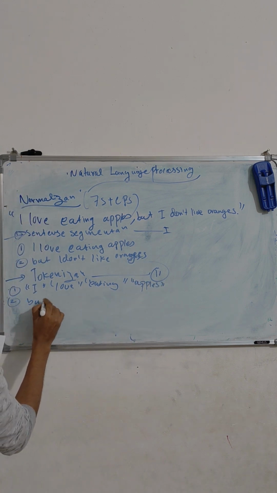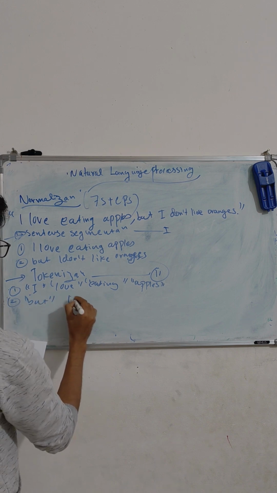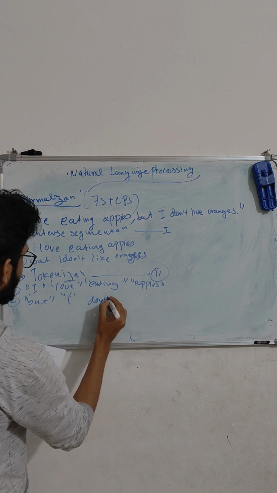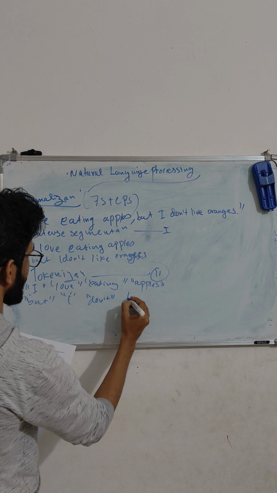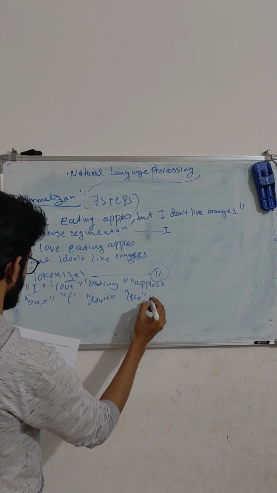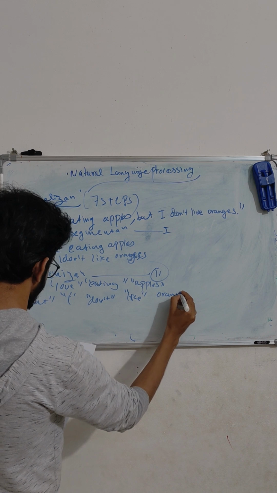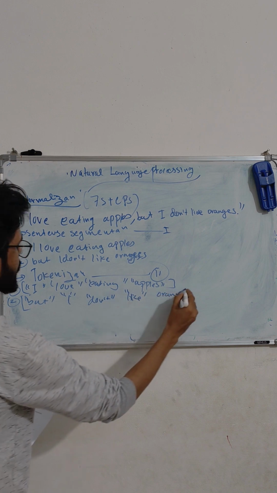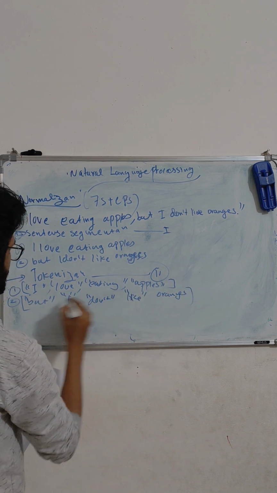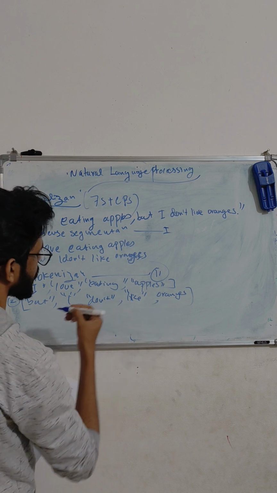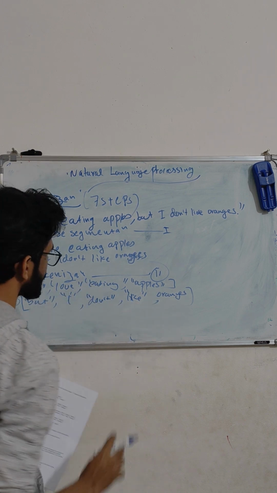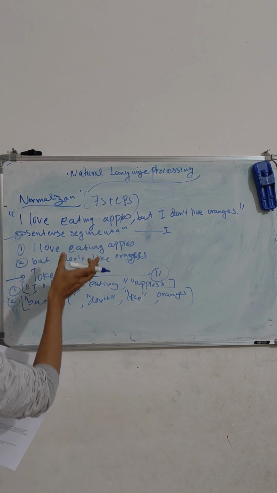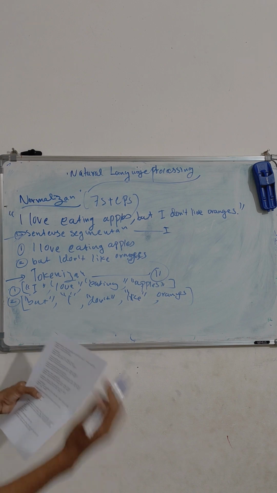Second: but, I, don't, like, oranges. We can put them in brackets with commas. This is where tokenization comes into play: we isolate each word from the sentence. We split the text into two parts with sentence segmentation, then go to tokenization.